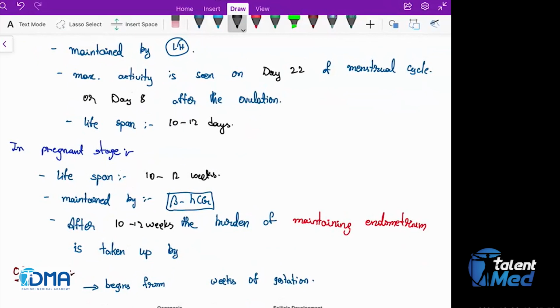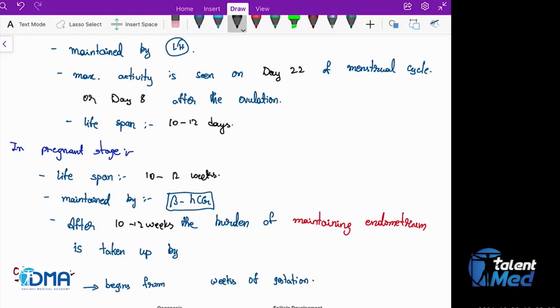What is the function of the corpus luteum? Remember three: secreting inhibin A, estrogen, and progesterone, right? Progesterone is the one which is maintaining the endometrium. So in pregnancy, you want to maintain the endometrium, or do you want it to shed?